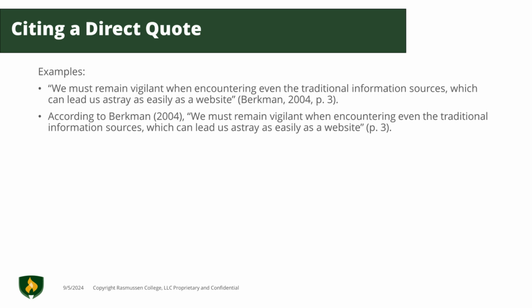The first example, the in-text citation, comes at the end of the sentence. Note that the in-text citation comes after the closing quotation mark, and the period comes at the very end of the sentence. In the second example, we've included the author's name as part of our sentence and then included the page number at the end.